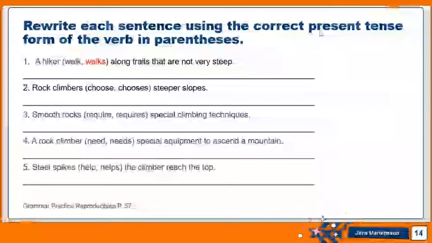Now, let's look at the first one, which I already solved for you. A hiker, one hiker, so I have a singular subject here. So I choose walk or walks. A hiker walks, because we said a singular subject should take the verb that ends with an S. So a hiker walks.